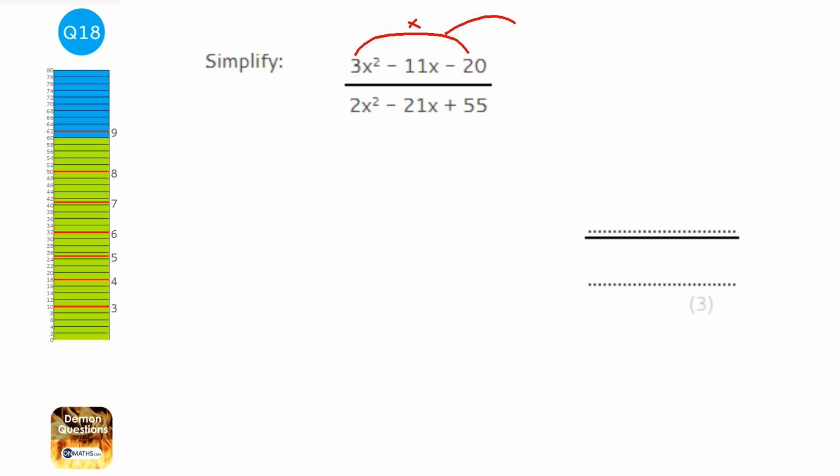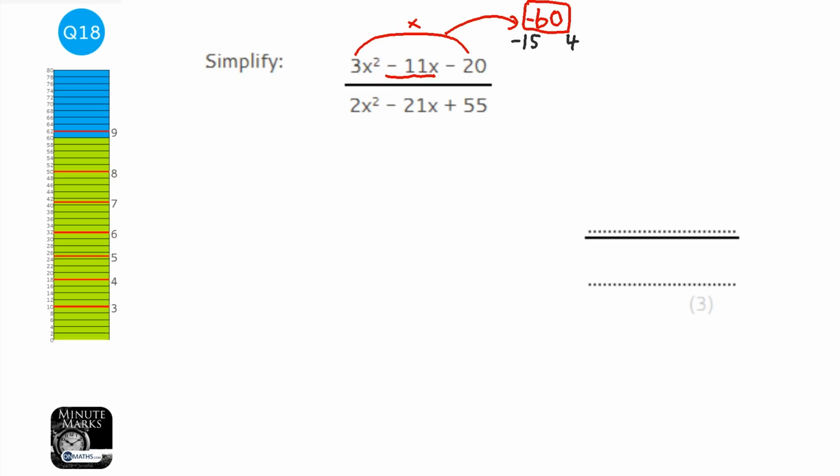So we go times these together, which is 60. Well, technically minus 60. And we need two numbers that add together to make the minus 11 here. So I think they're going to have to be, you're probably going to have quite a big negative number, and quite a small positive number. So thinking about it, probably minus 15 and 4. So 15 times 4 is 60, therefore minus 15 times 4 is minus 60. And minus 15 brings us all the way back to minus 15, and then add 4 moves us back to minus 11, so that works well.